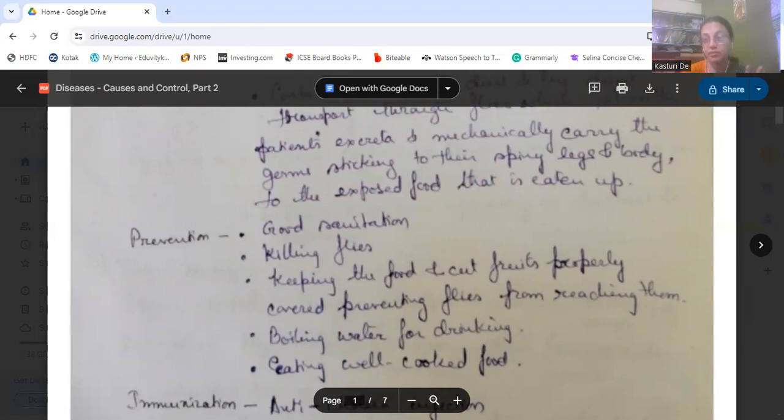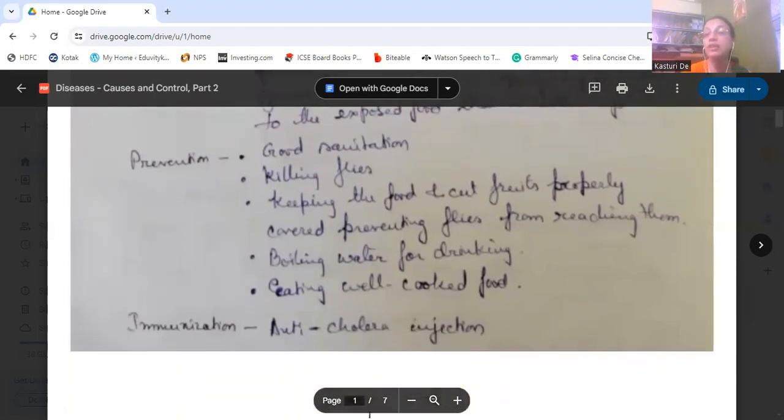Okay? Then boiling water for drinking. Drinking water should be boiled, and we should eat well cooked food. Okay? And there is immunization also, that is, the anti-cholera injection is given. So in improperly sanitized areas, the persons generally are prone to this cholera. So those people are given the anti-cholera injection. Okay?